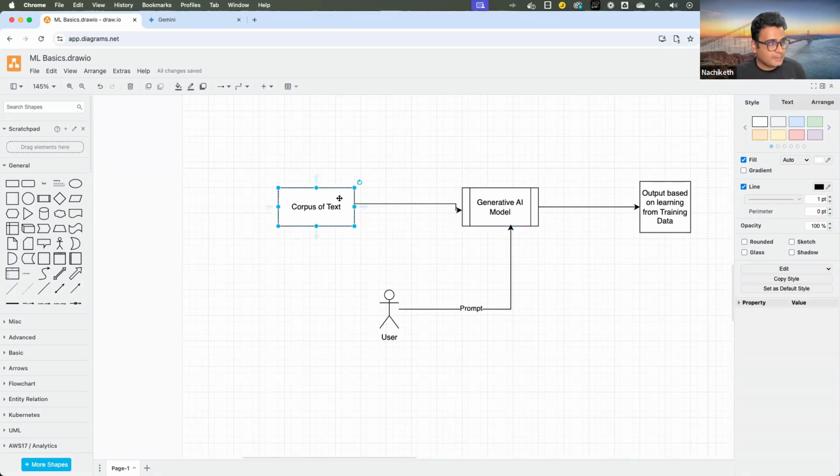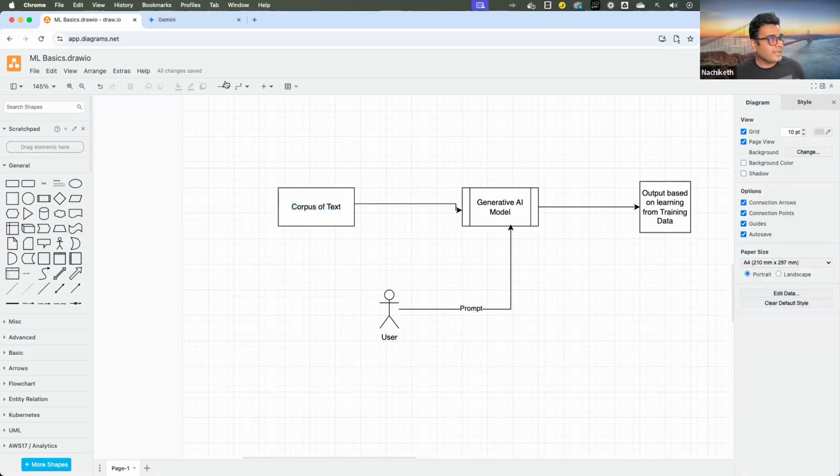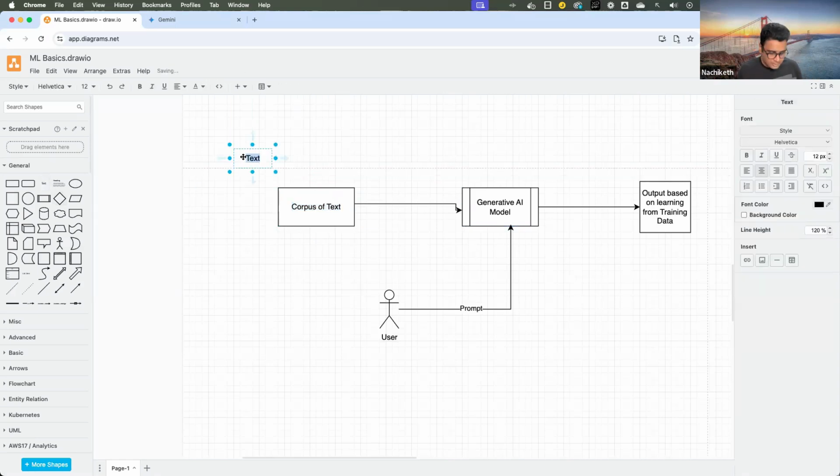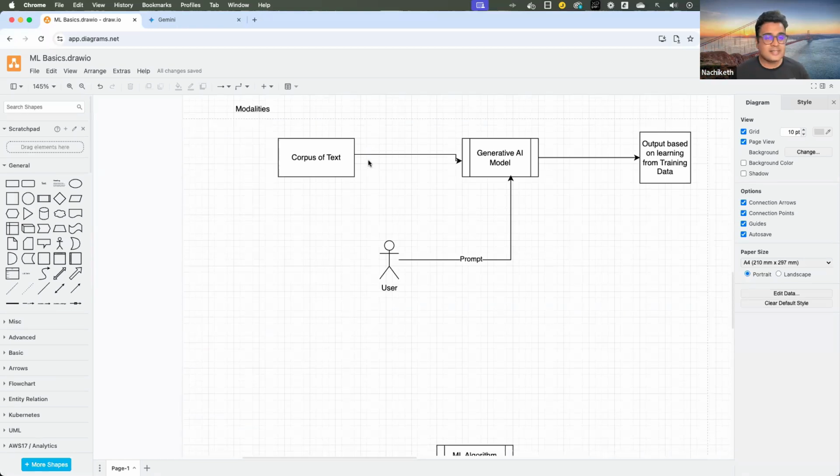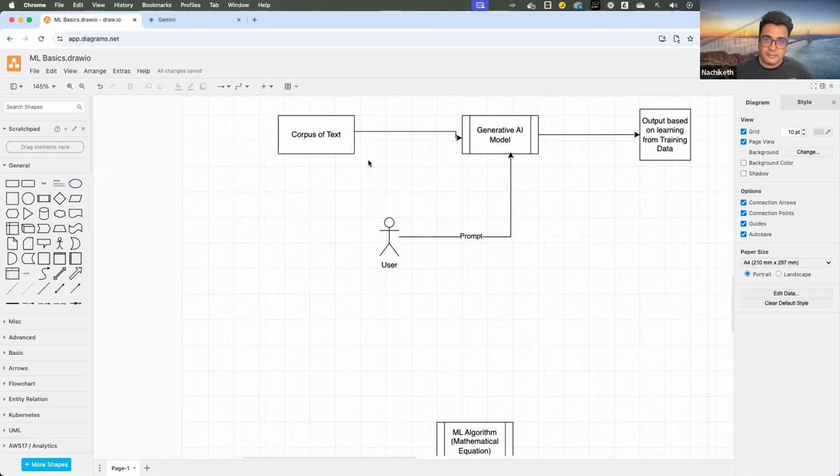Now, depending on the type of data, we also call it modalities. This is one common term that you might come across. Modalities is nothing but the type of input that my large language model can accept. And sometimes you will hear people talking about a multimodal large language model.